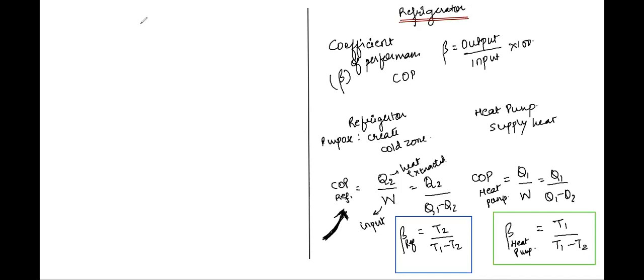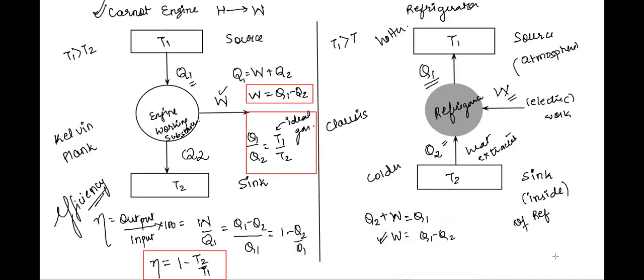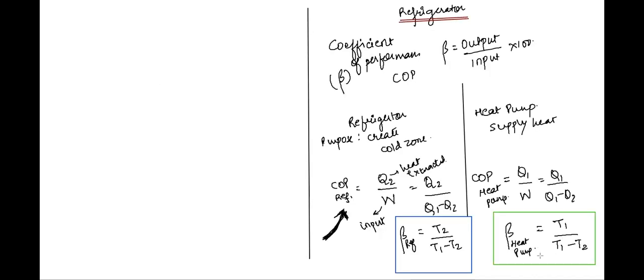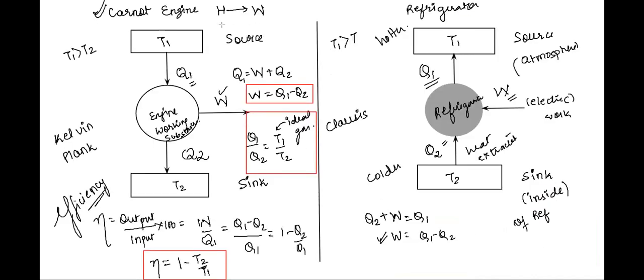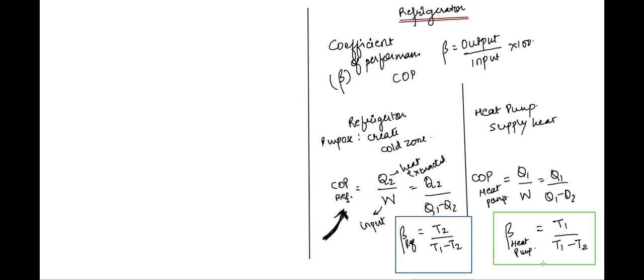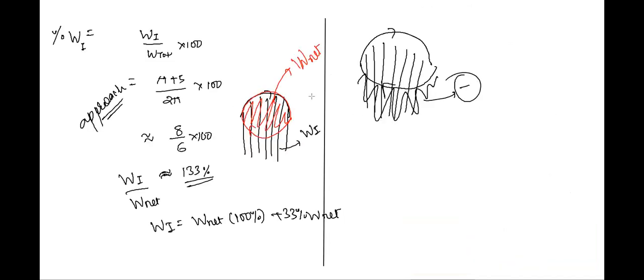So I hope the concept is clear to each one of you. In case yes, class, if this concept of Carnot engine, refrigerator, and how you relate their variables is clear, please raise hand. If not, you can bring your hands down. If it's clear, please raise hand. Yes, class. It's just a revision. So I am very hopeful that you all are clear with these concepts.